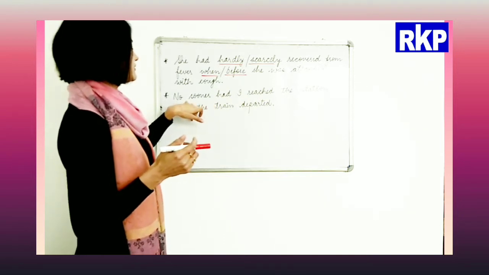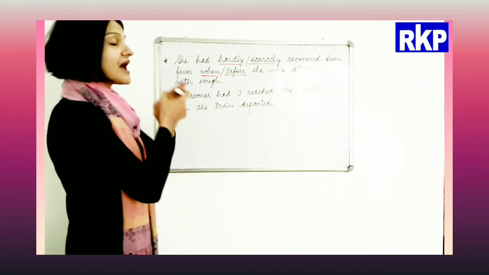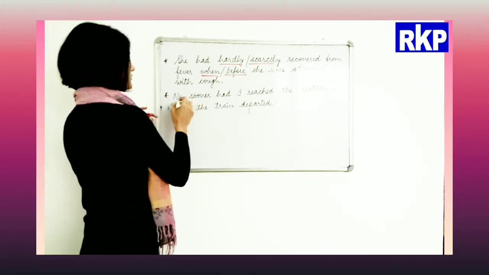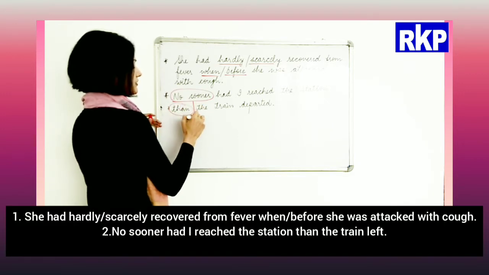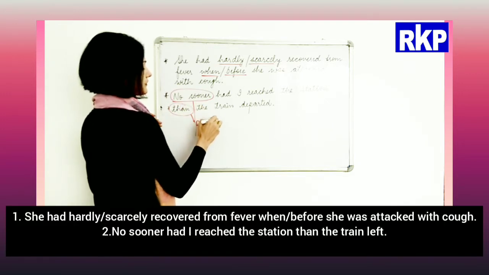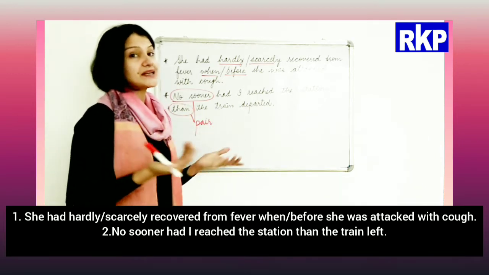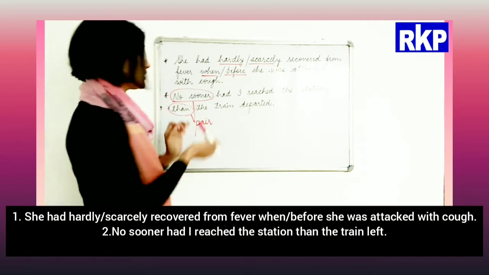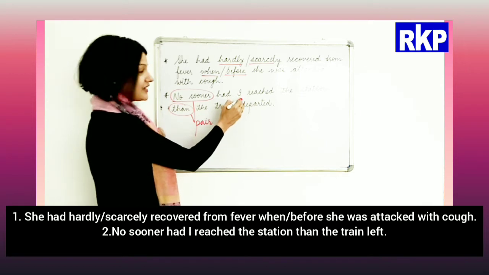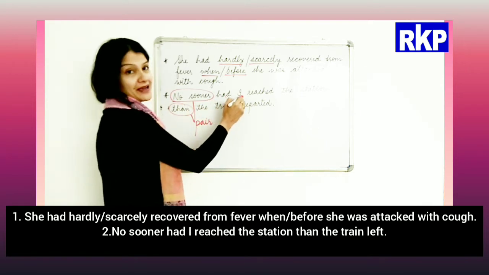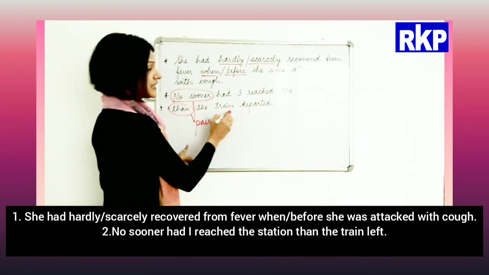And now the second one, no sooner had I reached. This and this is the pair, and you have to remember the structure also, otherwise the sentence would be grammatically incorrect. No sooner had, and then the subject. No sooner had I reached the station than the train departed.